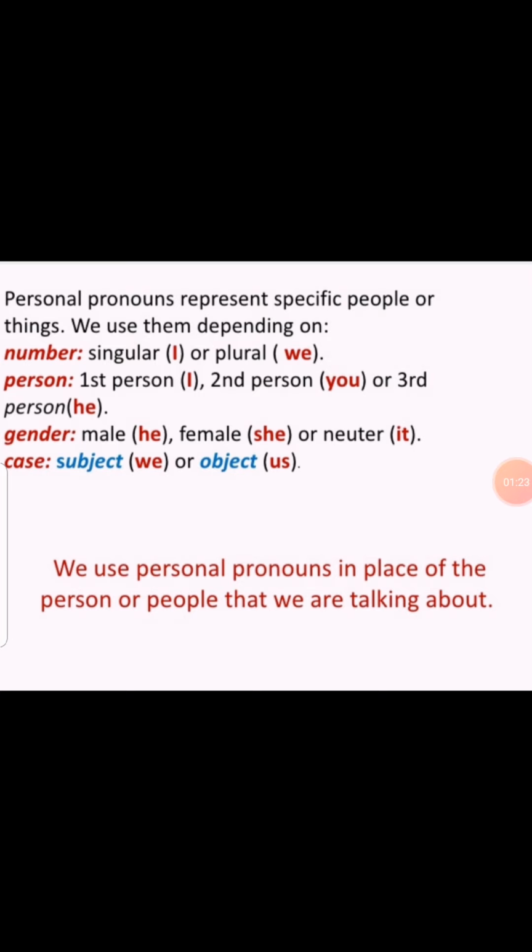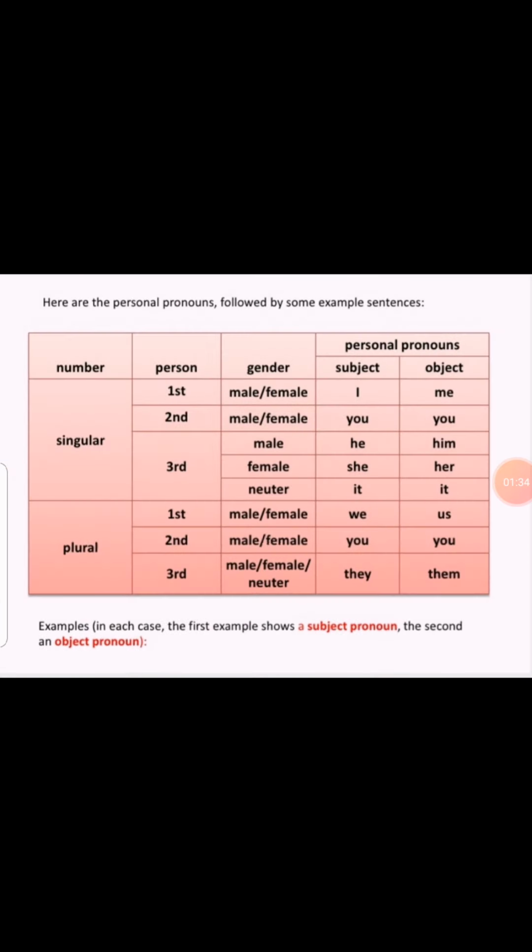This is used for the person. Fine. So "I" is used for the singular person, that is the first person. In the second person singular, we are using "you". I'll show you the table. Now you can see this, "I" is used for the subject and "me" is used as an object. Again, "you" and "you", both as subject as well as object, we are using "you" only. And for the male we are using "he", and in the object we are using "him". She, her, it. In the plural we are using we, us, you and you, they and them. These are the few personal pronouns which are being used.